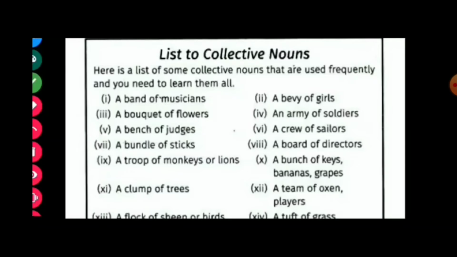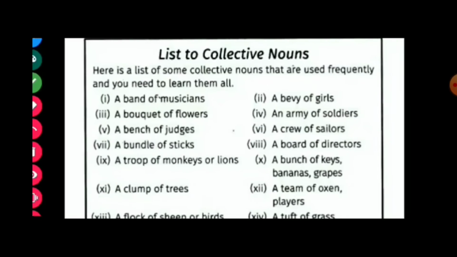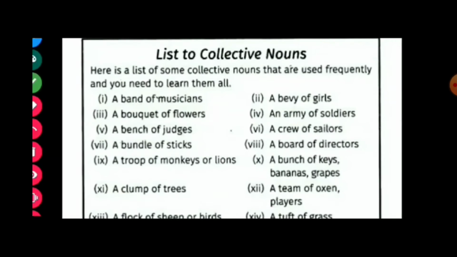A group of girls. Number 3, bouquet of flowers. Number 4, an army of soldiers. Number 5, a bench of judges. Bench of judges means a group of judges.